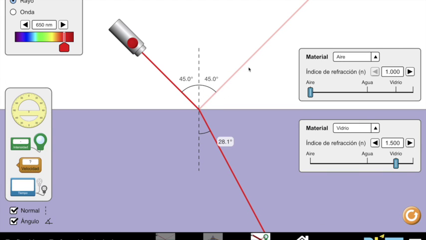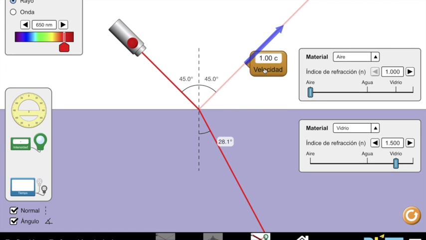Refraction is the change in direction of propagation of a wave when the wave passes from one medium into another and changes its speed. The velocity of light is different in different transparent media. When light passes from one medium to another, it changes direction and speed.